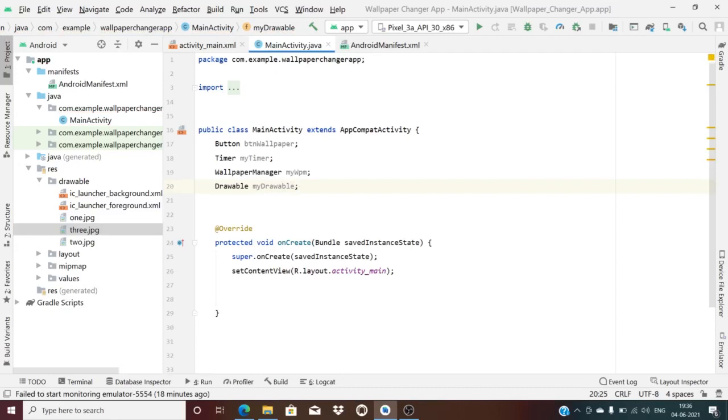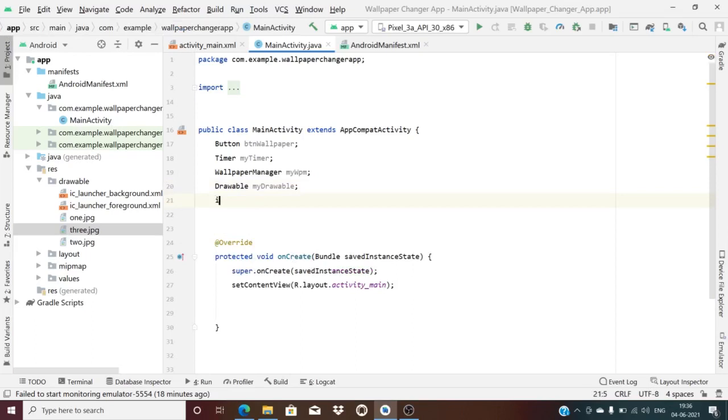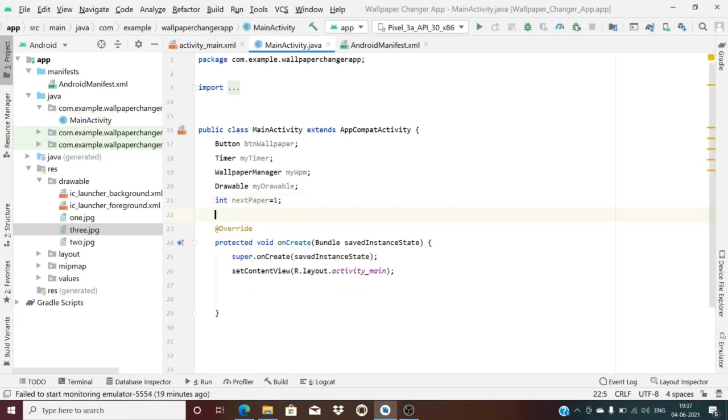Then, for programming's sake, I will just take one int. Later you will understand why I have taken this. So as to move the wallpaper from one image to another, I'm just taking it for comparison. I just name it next paper, and make it equal to 1. I have done it now. I have used all that is required. Now let me go to onCreate and initialize everything.